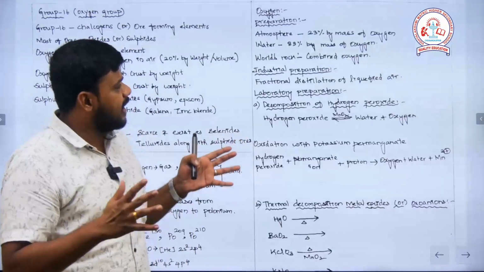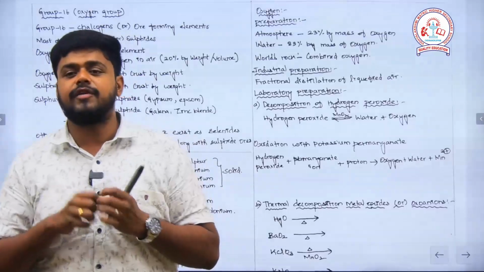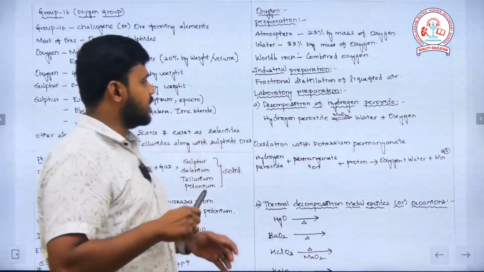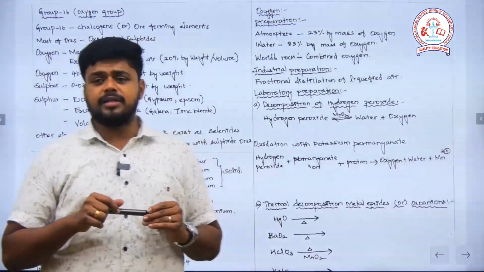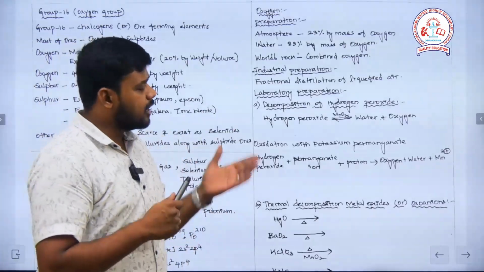Total rocks that we have in our earth will have oxygen in the combined form, so oxides. So that is what is stated. So how do they prepare this oxygen industrially? By the fractional distillation of the liquefied air.